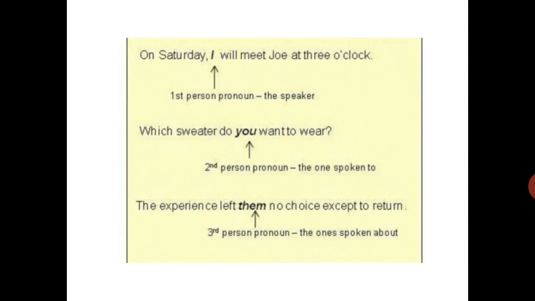First person, second person, and third person pronouns will be clear when we take these examples.